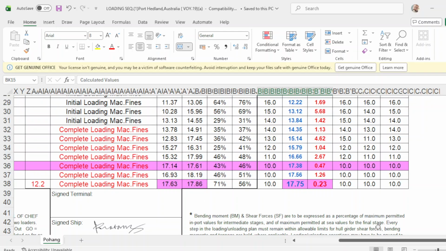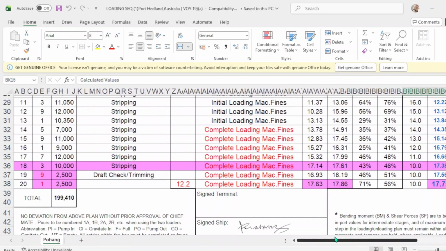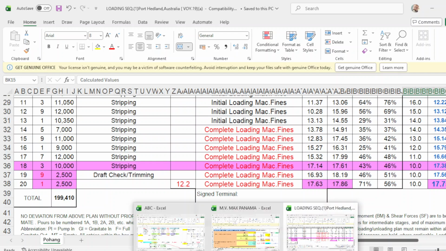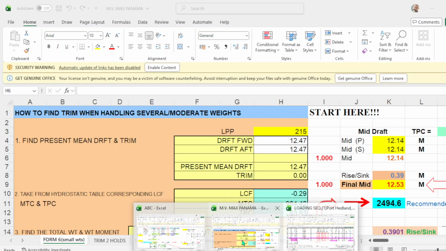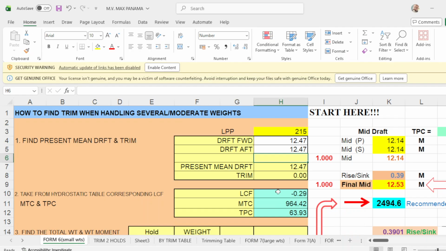Okay, so let's assume that the foreman has already advised you he has stopped the loading operation and advised the chief officer and the draft surveyor to make draft readings to compute the cargo remaining to load. So let's assume that upon the advice of the foreman to stop operation, the chief mate and the draft surveyor agreed that the forward draft is